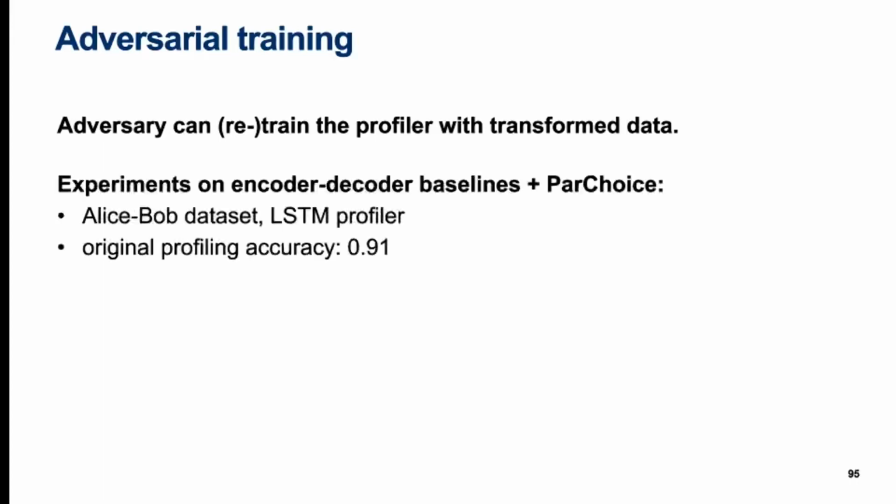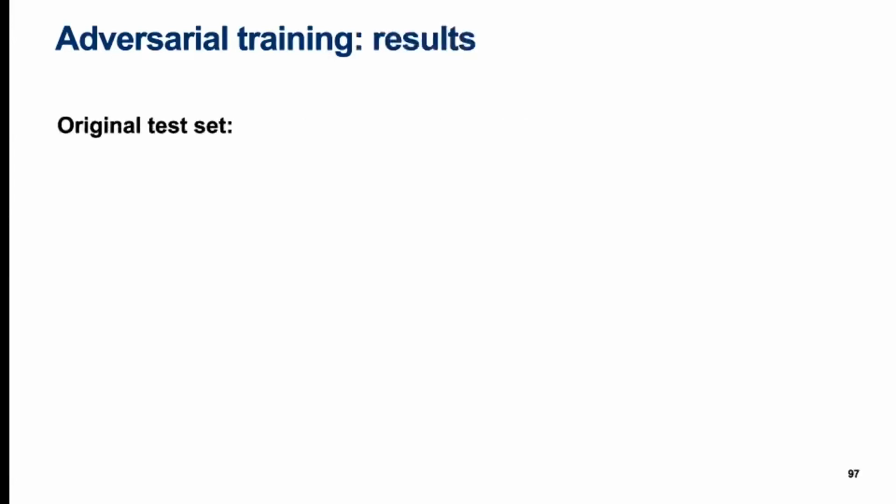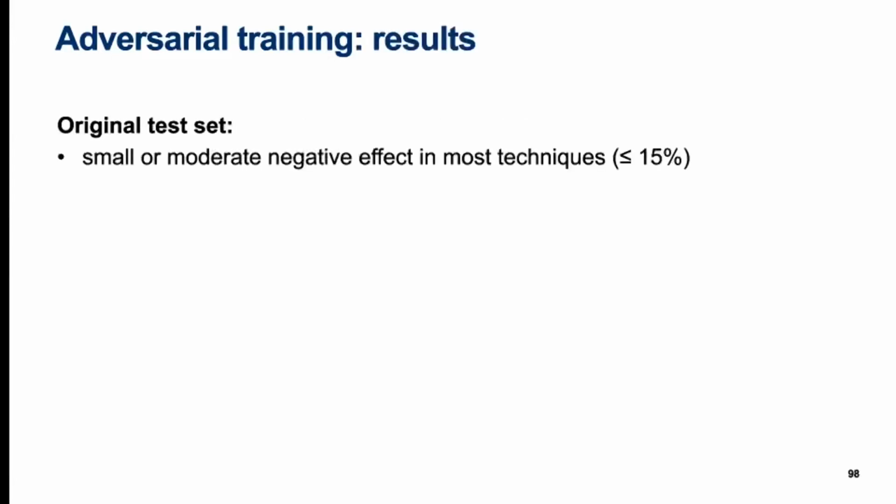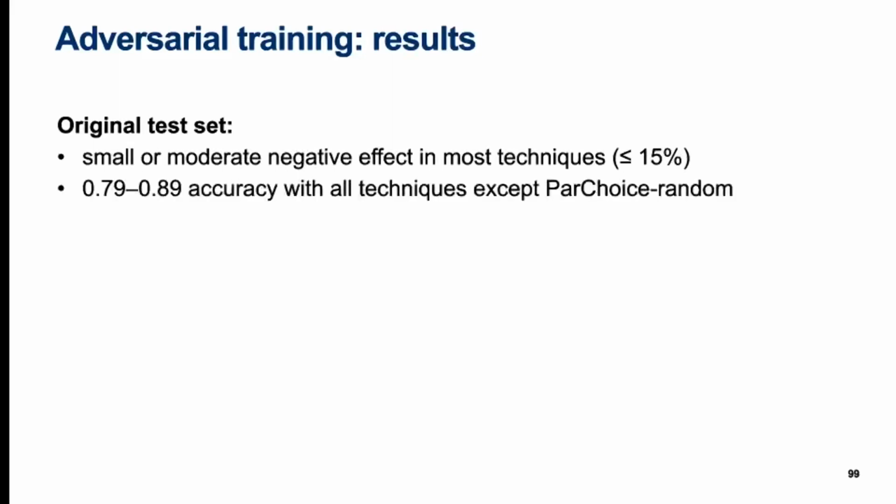We did these experiments on the AliceBob dataset with the LSTM profiler that received a high original profiling accuracy of 91%. First, on the original non-transformed test set, while adversarial training with most techniques resulted in a negative effect on original profiling accuracy up to 15%, accuracy still remained relatively high compared to the original 91%, but with part choice random they were clearly the lowest.